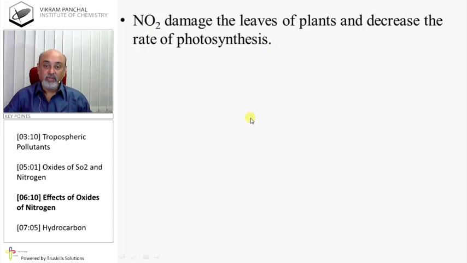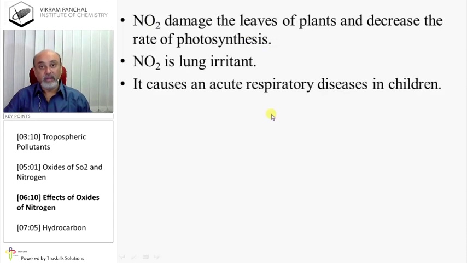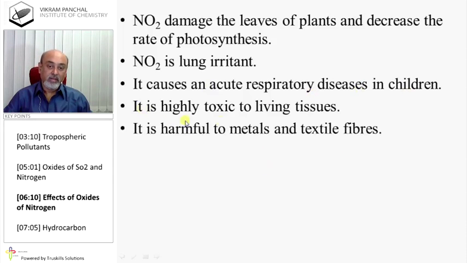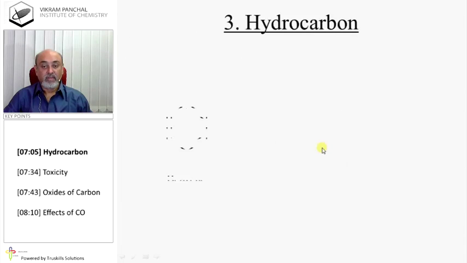NO2 damages the leaves of plants and decreases the rate of photosynthesis. NO2 is a lung irritant. It causes acute respiratory disease in children. It is highly toxic to living tissues. It is harmful to metals and textile fibers.